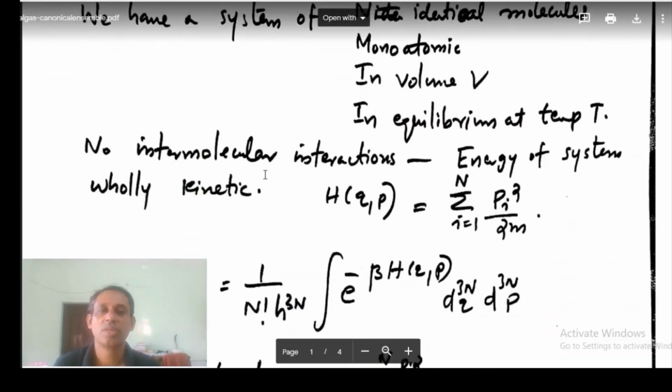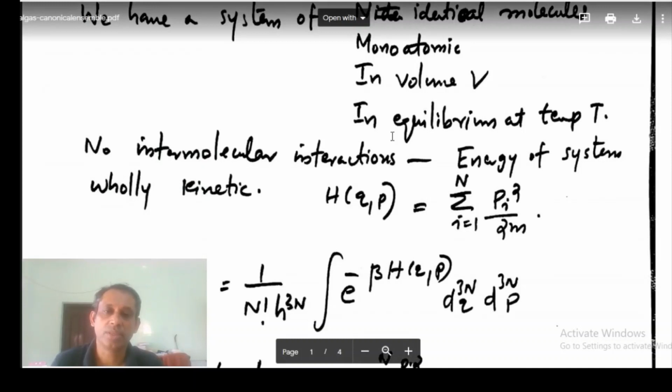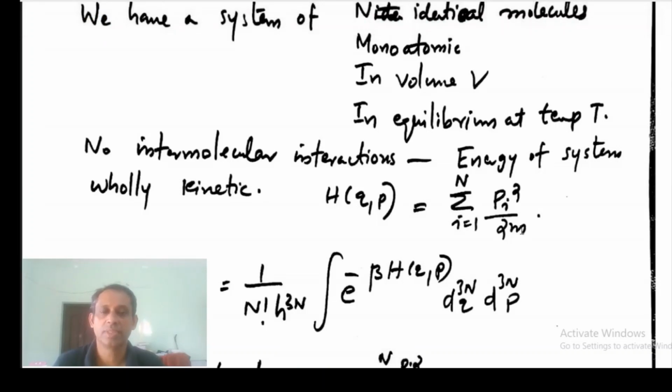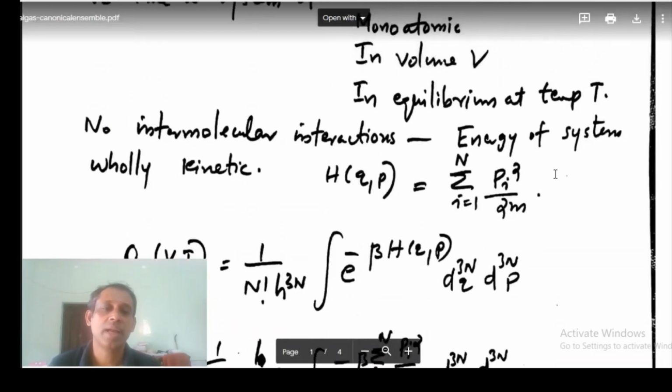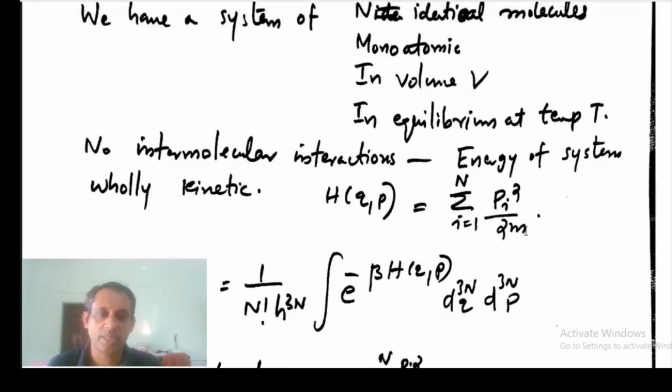There is no intermolecular force of attraction between the molecules. So the energy of the system is wholly kinetic. There is no potential energy due to the interaction between the molecules. So I can simply write the Hamiltonian as the sum of individual kinetic energies of the particles.